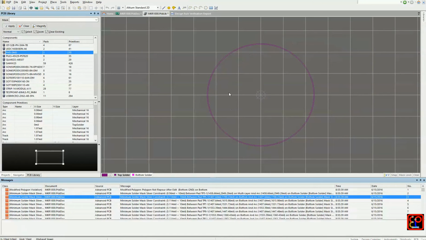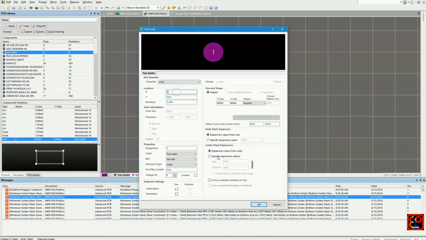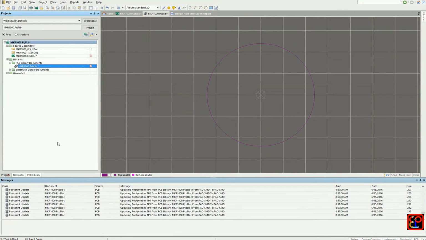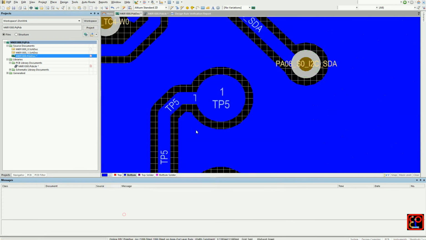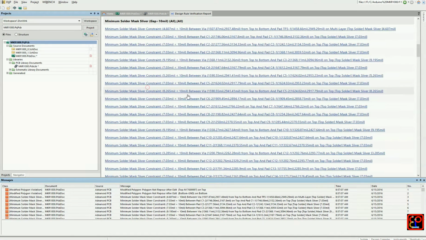Do the same as before, and after you modify it, update the PCB. Let's go back again and rerun the DRC.